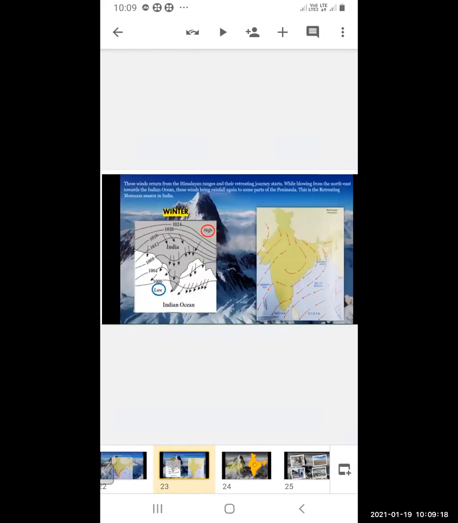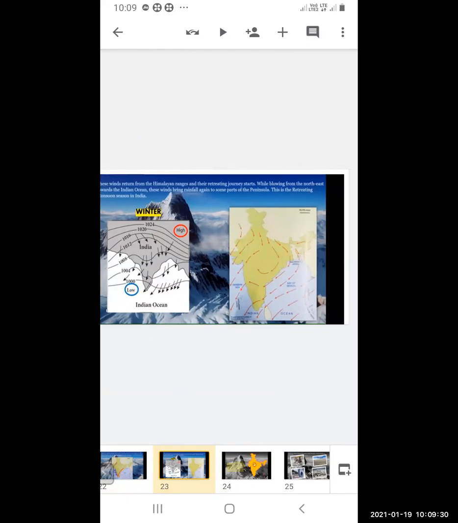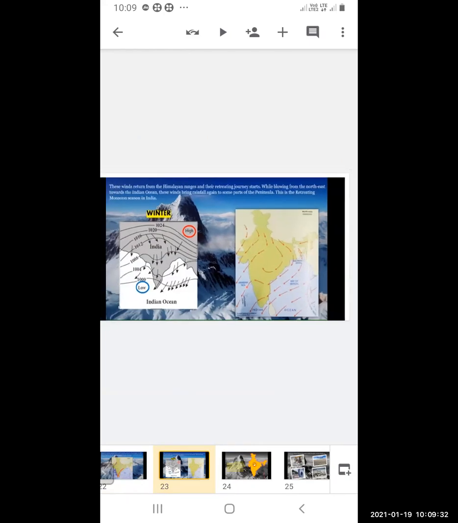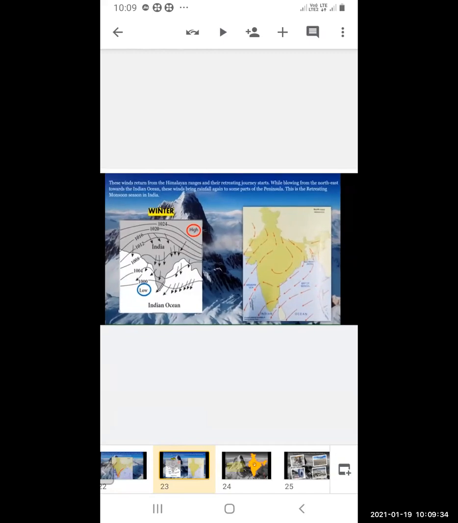Winds return from the Himalaya ranges and their retreating journey starts. We have seen that their rainfall occurs, and after that, their retreating journey starts, while blowing from the northeast towards the Indian Ocean.